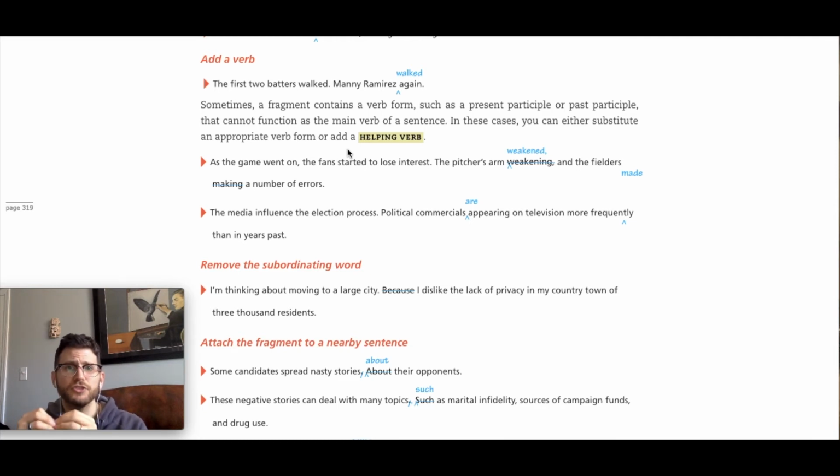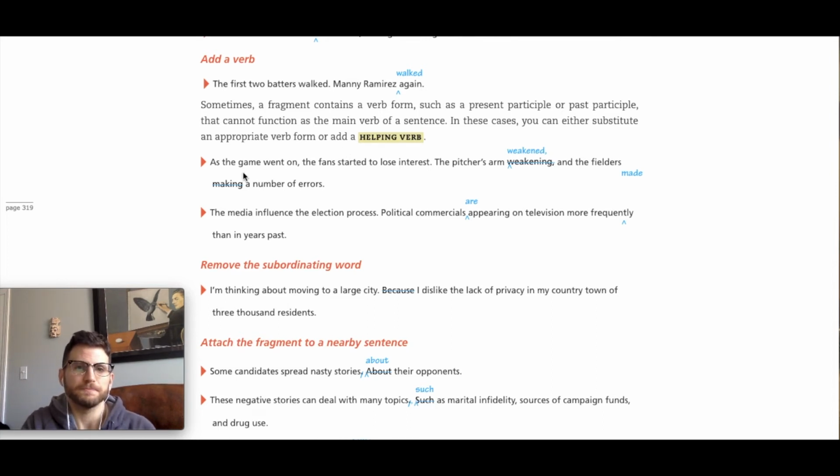And if those helping verbs are left out, you end up with a fragment. More specifically, you end up with a sentence that has what's called a verbal, which is something that looks like a verb but is not a verb. You have that, and it's missing the helping verb, which makes it incomplete.